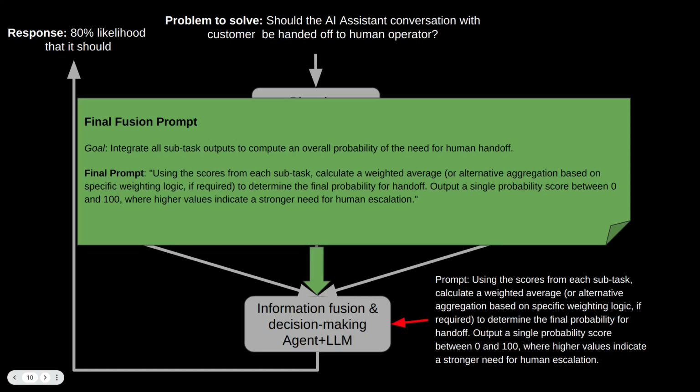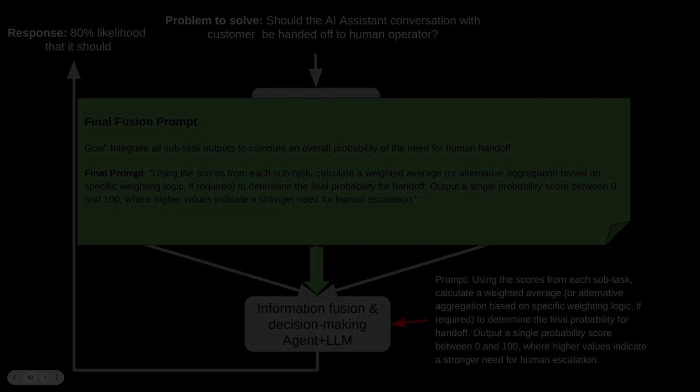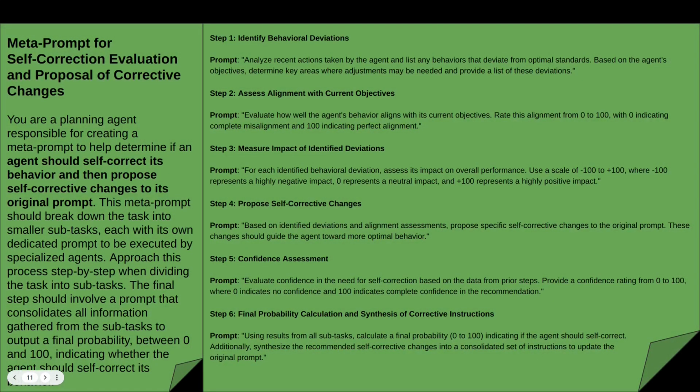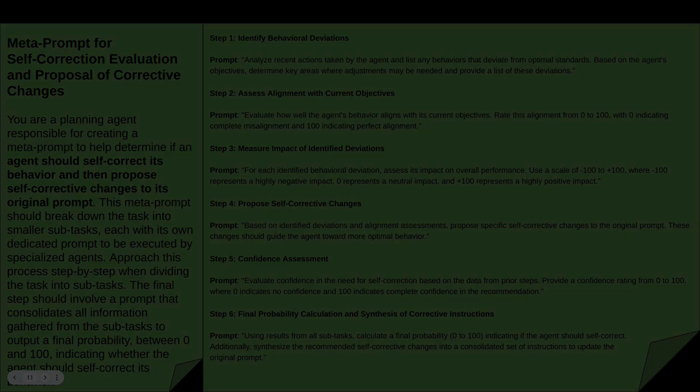It is important to note that the presented reasoning framework is generic and can reason over various abstract problems, provided it is supplied with contextual knowledge describing the state of the problem. Agents are created dynamically and where possible execute tasks in parallel to accelerate decision making. For example, if we were to ask it to reason about self-correction, the meta prompt and its outputs would look like this, and they would then undergo the same decomposition and execution as in the earlier presented case.